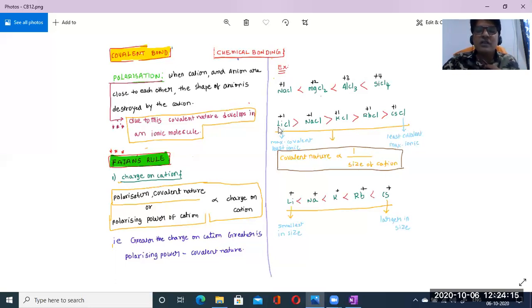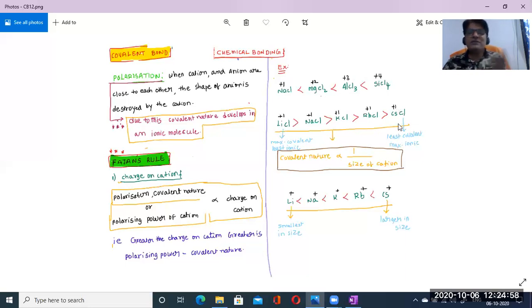So according to this statement, lithium is having the least, meaning the smaller size. See here, I have already given lithium having a smaller atom size, and cesium plus is larger in size. So it is inversely proportional. If the size of the cation increases, the covalent nature decreases. So here lithium chloride has maximum covalent nature due to what? Least cationic size. And cesium chloride has least covalent nature due to what? Because it is the largest in atomic size.